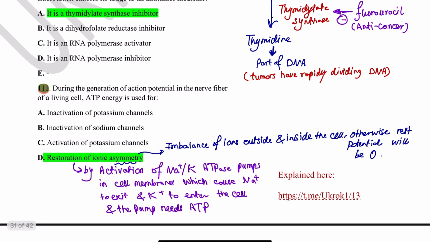During generation of action potential in one nerve fiber, ATP energy is used for what? So here they're asking about energy. What is the role of ATP? The right answer is restoration of ionic asymmetry, ionic difference, ionic imbalance.